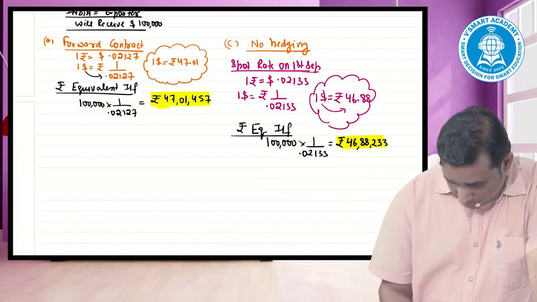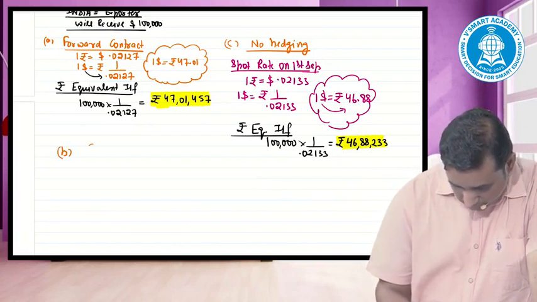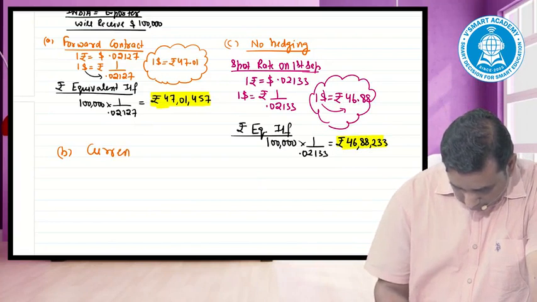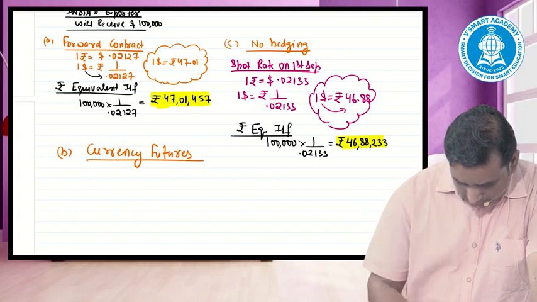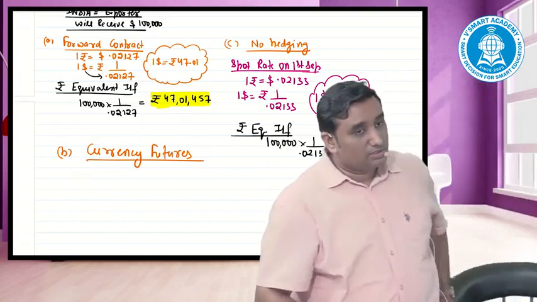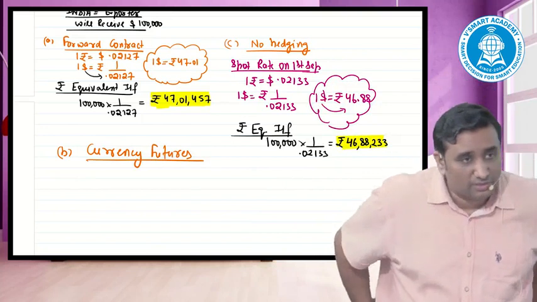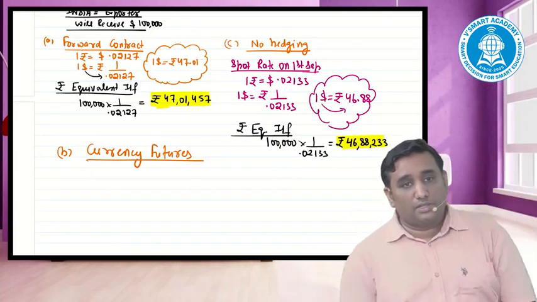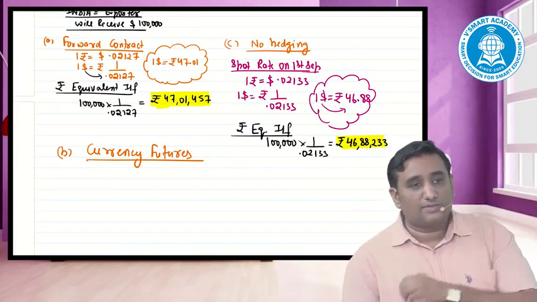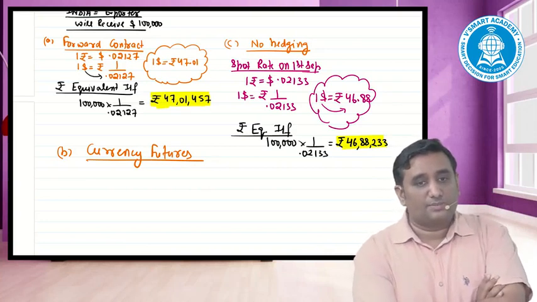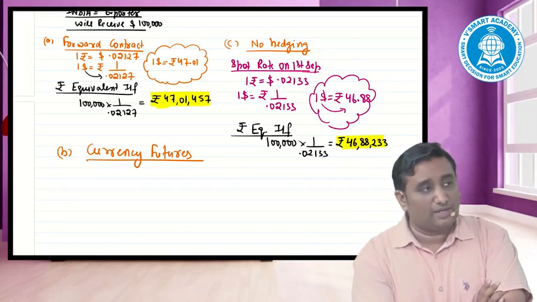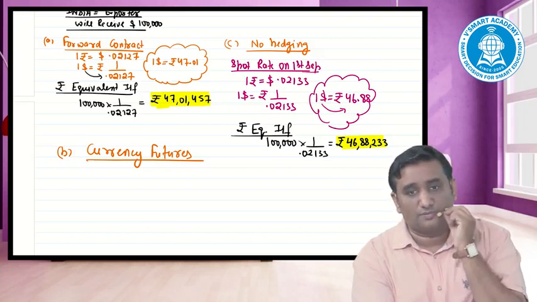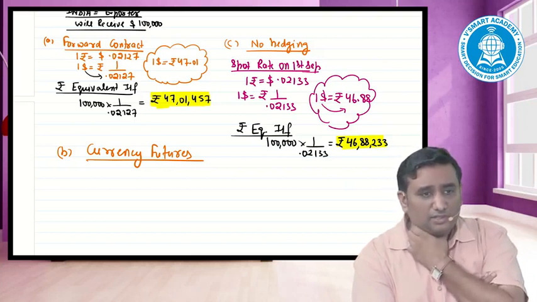Now I'll talk about currency futures, B part. India is exporter or importer? India is exporter. What type of contract is required on the dollars? F minus. But the contract is available on which currency? Rupees. That means he'll have to go for F plus. India was exporter, required F minus on the dollar, but the contract is available on the rupee, hence he'll have to go for F plus on the rupee.